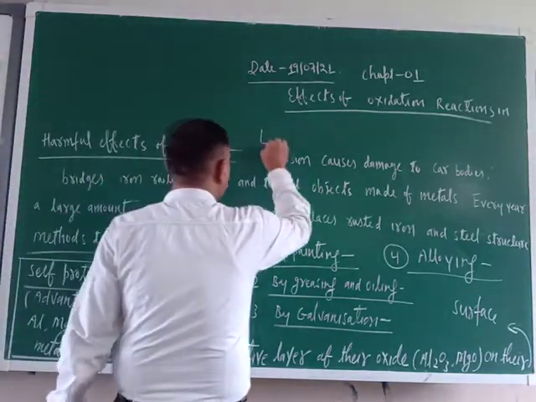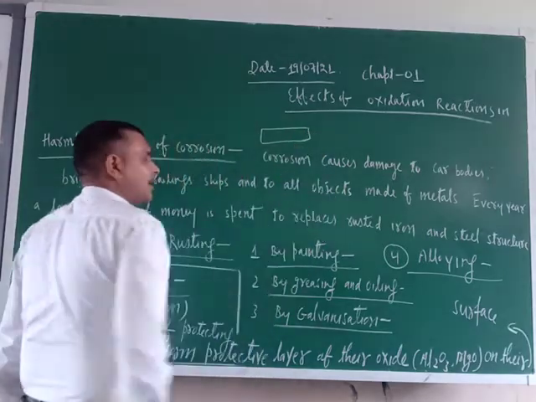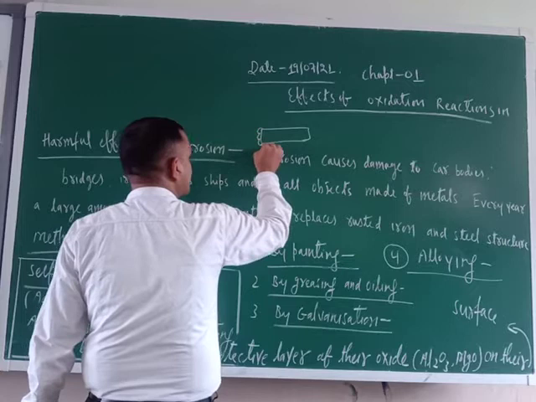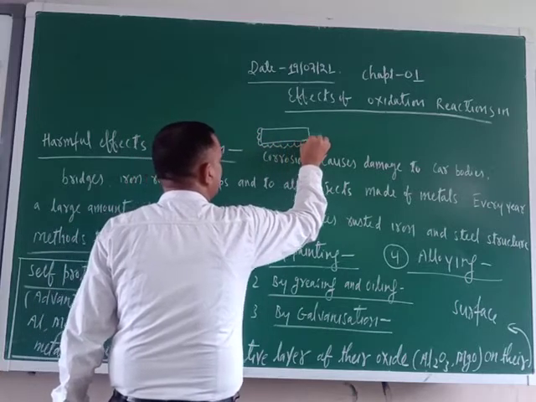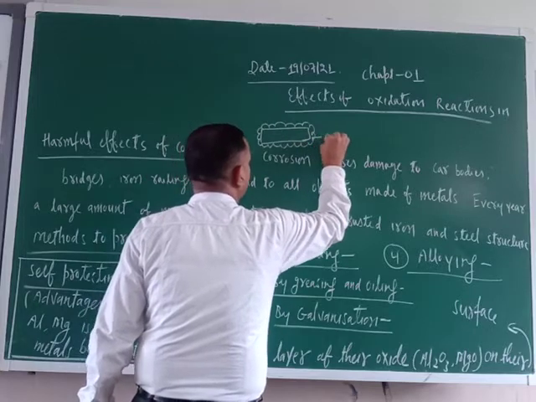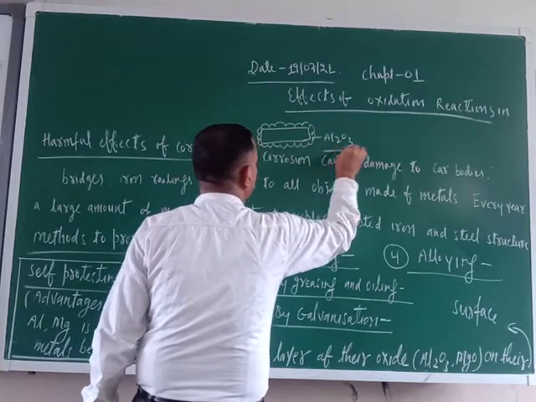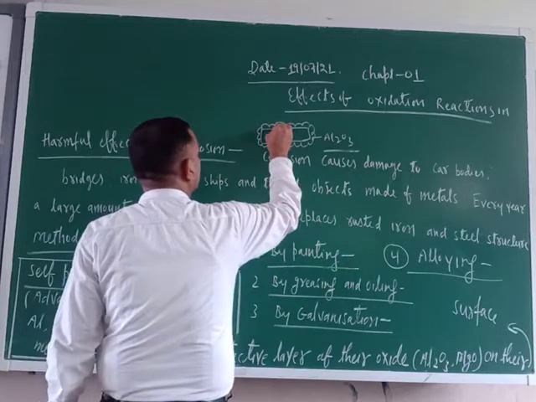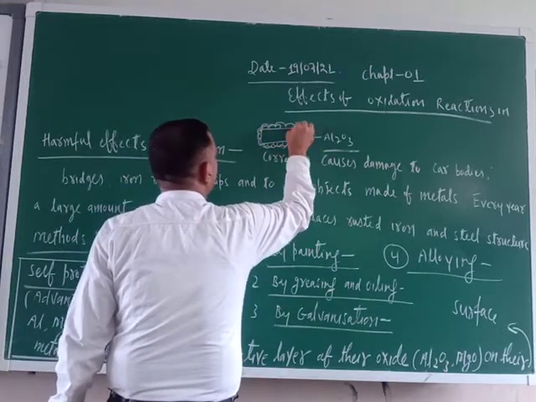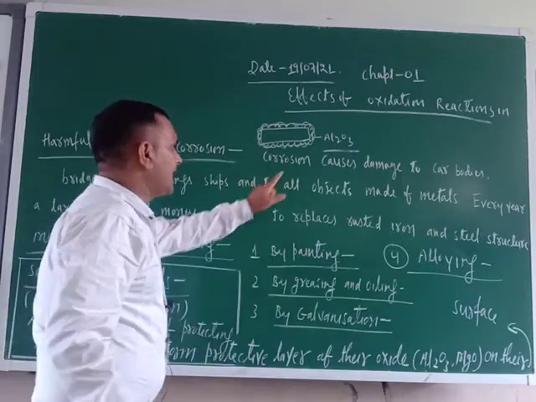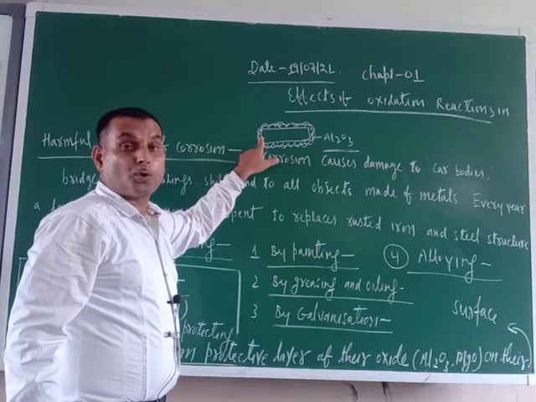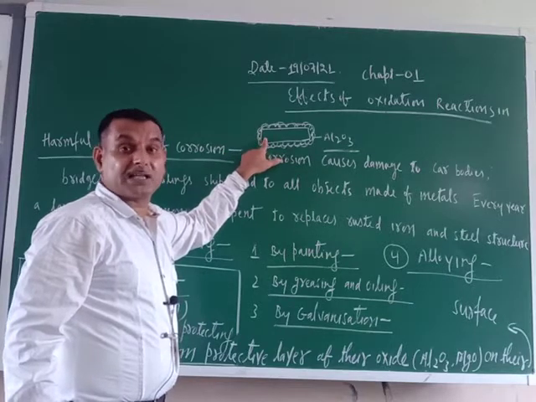Suppose this is the aluminium surface. It reacts with atmospheric oxygen and forms a protective layer of aluminium oxide, Al2O3. Now this protecting layer will protect the aluminium from further corrosion.